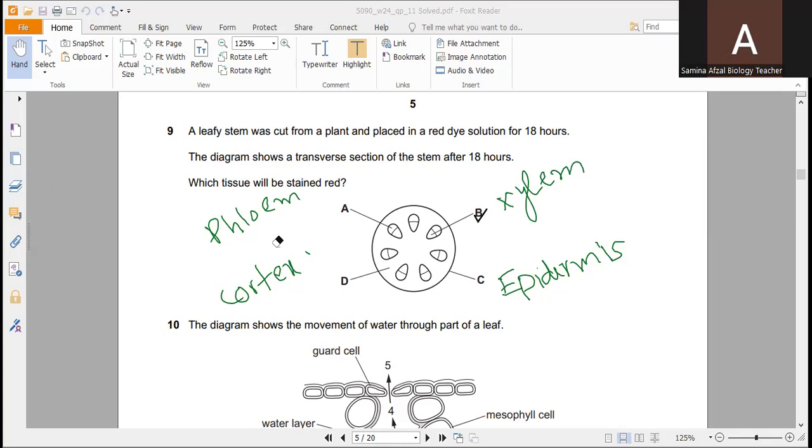So xylem conducts the water, so the tissue will be stained red because the dye will be dissolved into the water. So it will move through the xylem and it will be stained red.